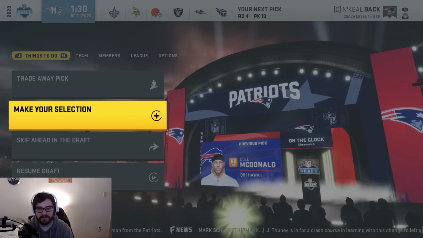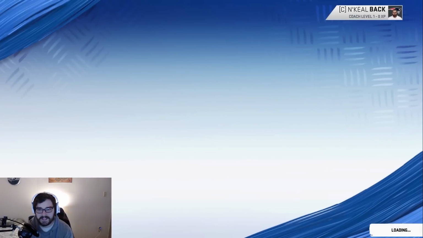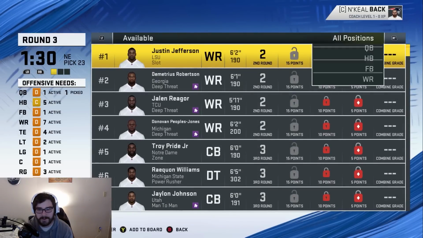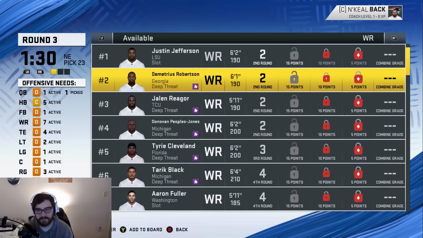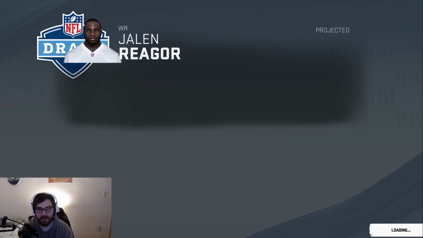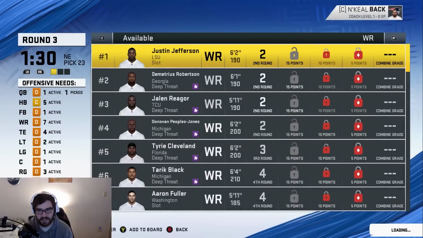I'm looking at Denzel Mims. That would be huge. I don't think he'd last until the third round in real life, but Justin Jefferson is still here. Justin Jefferson would totally not be here. Jalen Reagor probably wouldn't be here either, but I want one of these guys. Who should we go after?